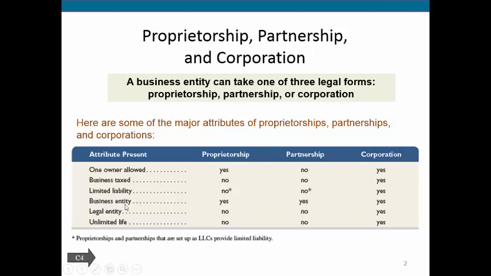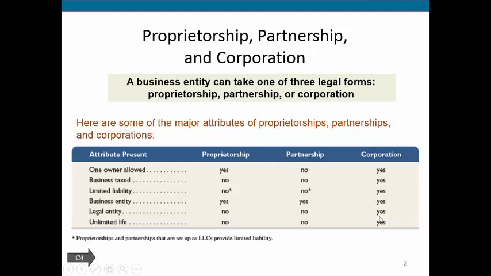The business entity, if you'll remember, is one of the assumptions we looked at on the previous page. No matter what type of business you are, a proprietorship, a partnership, or a corporation, the business is separate. So even if you're the sole owner of a company, you'll want to keep your business books and your personal finances separate. Let's look here, a legal entity. We talk about a legal entity, and that is the only thing that we look at for a corporation.